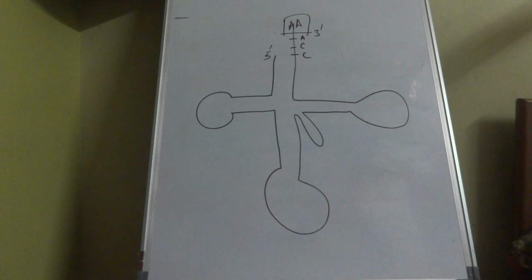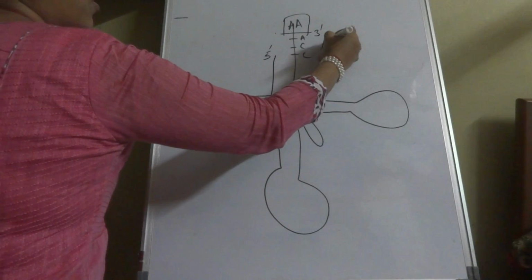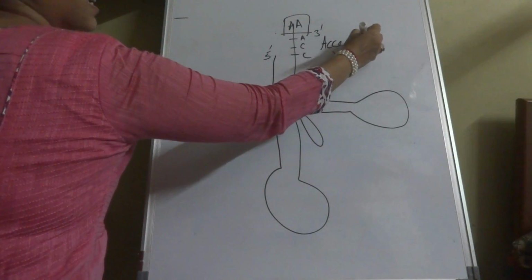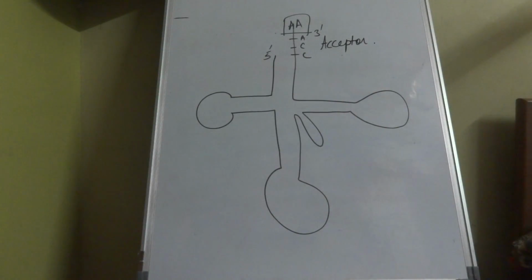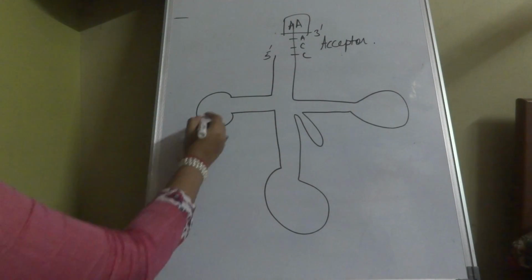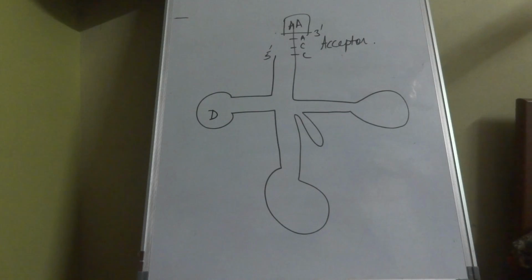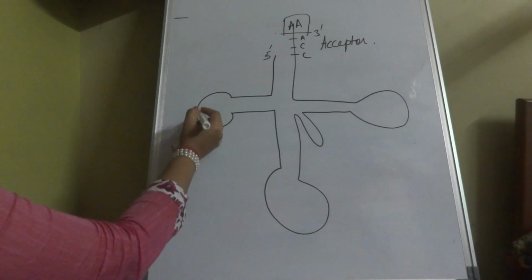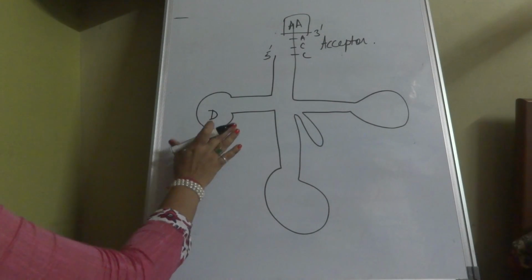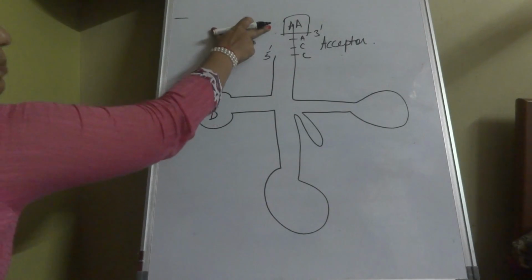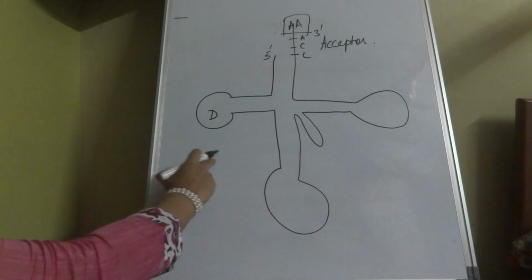Modification is carried on this arm, which is called the acceptor arm, because it accepts amino acid. It's simple. So for one arm, the function is clear, that it will take up amino acid. Now this arm is called the D arm. So D arm, what is the function? D arm is helping the enzyme which binds the amino acid to the tRNA.